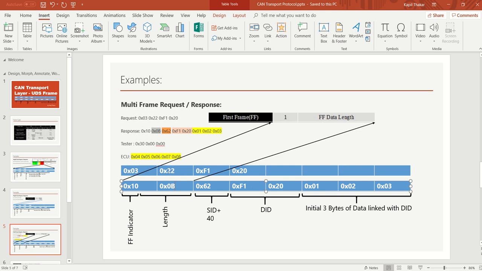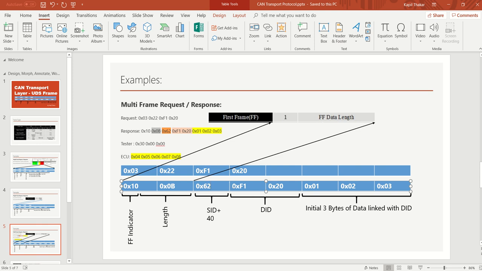Here, 22 plus 40 will be 62. Then the same bytes as in DID F120. So here we have F120, and let's consider that this DID has 8 data bytes linked with it. Let's consider we send the first 3 bytes in the first frame, and the remaining bytes we need to send in the consecutive frame. Let's consider bytes 1, 2, 3 have the values 1, 2 and 3. This is just for example.